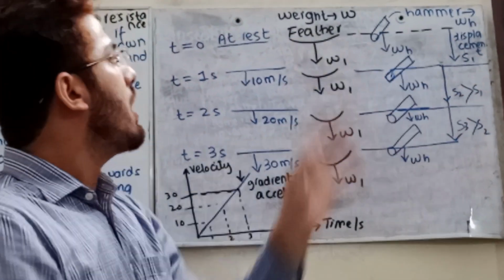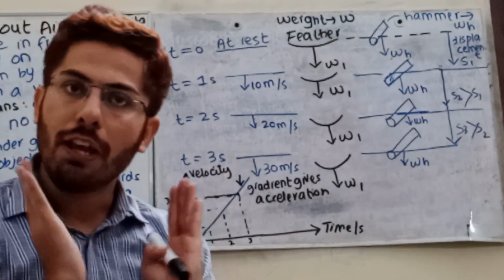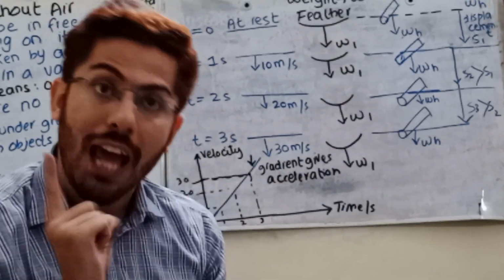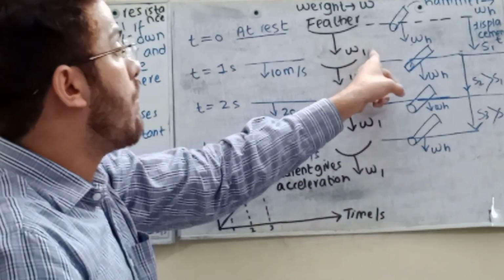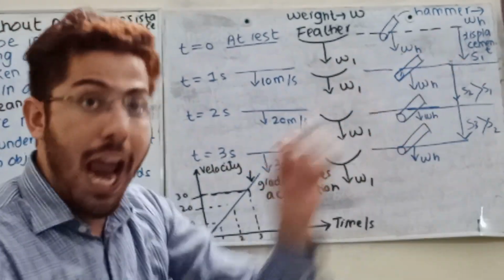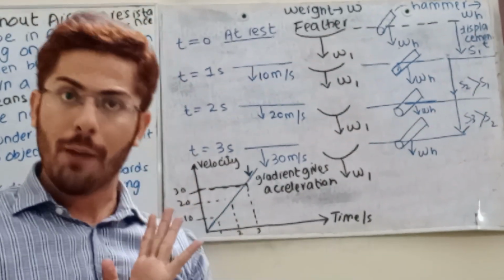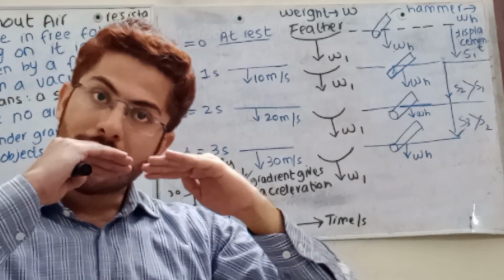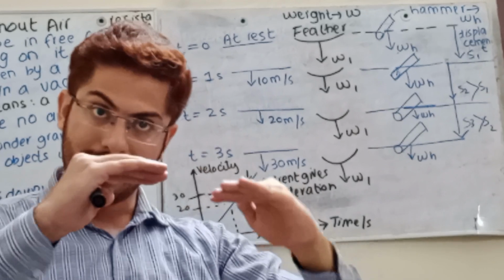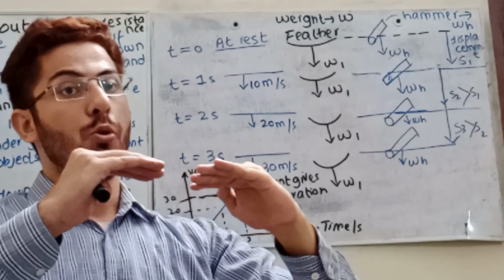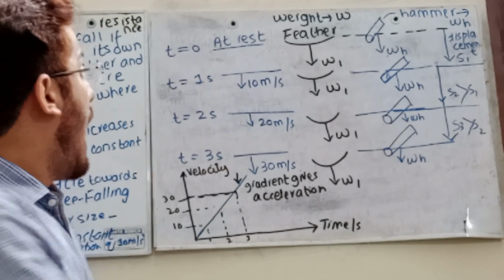Now they are at rest. It means there is only one force acting on them, which is weight W1 and WH, and it covers some displacement, which is S1. They both are at rest, they both are in space, in a vacuum. Now see what will happen.